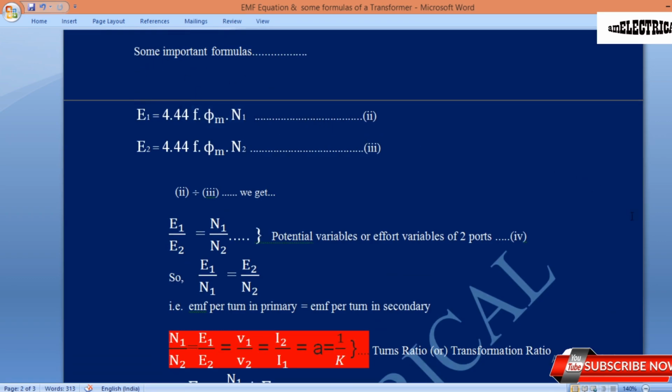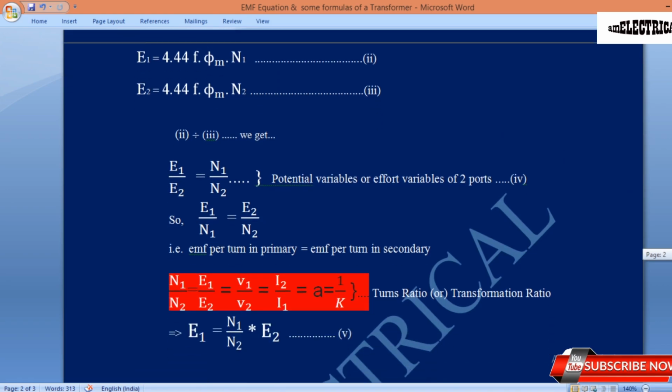We have recently seen that E1 equals 4.44 f phi m n1 and E2 equals 4.44 f phi m n2. We have marked the upper one as equation 2 and the lower one as equation 3. If we divide the second equation by the third equation, we get E1 by E2 equals N1 by N2.